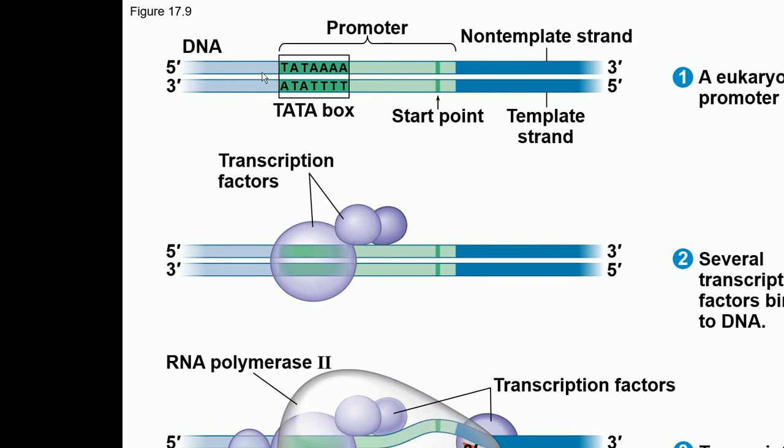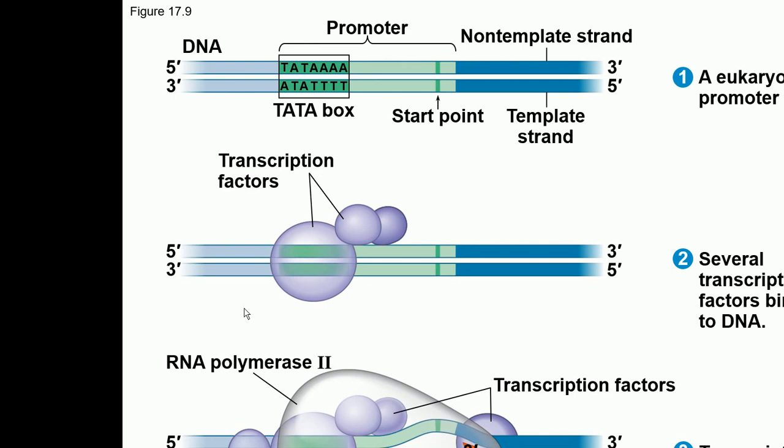The transcription factors first of all go and bind on the promoter of the DNA, and they help in the binding of RNA polymerase, because RNA polymerase is the one which is going to make the transcript.